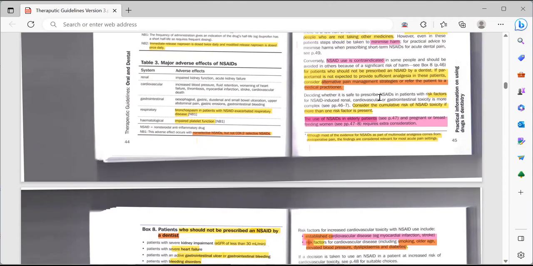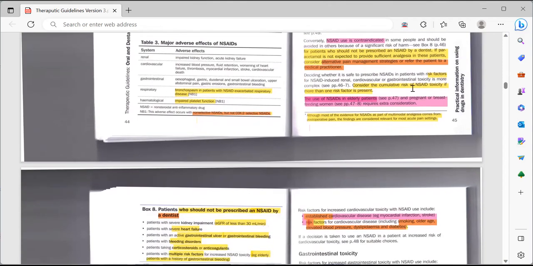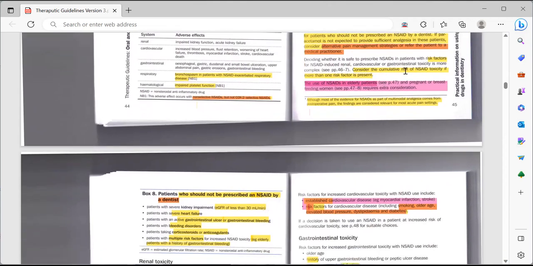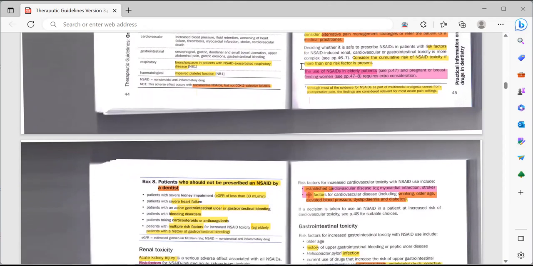Deciding whether it is safe to prescribe NSAIDs in patients with risk factors for NSAID induced renal, cardiovascular, or GIT toxicity is more complex. Consider the cumulative risk of NSAID toxicity if more than one risk factor is present. The use of these drugs in elderly patients and pregnant or breastfeeding women requires extra consideration.